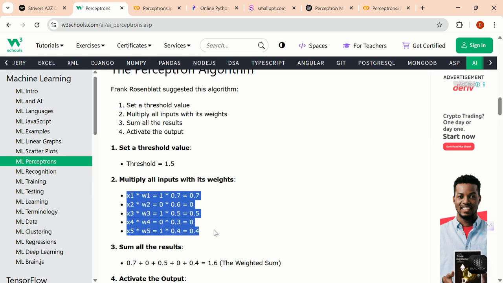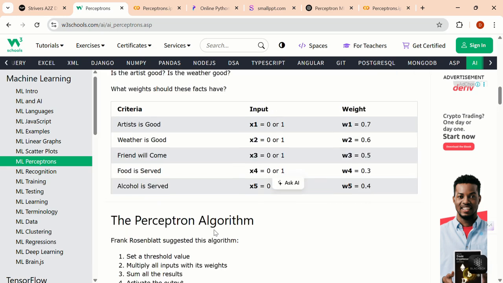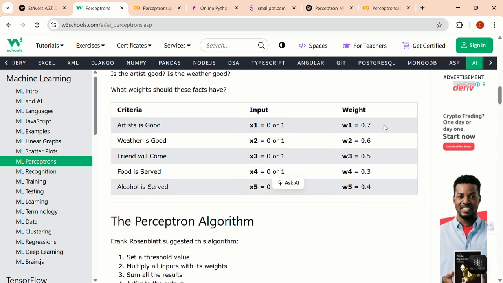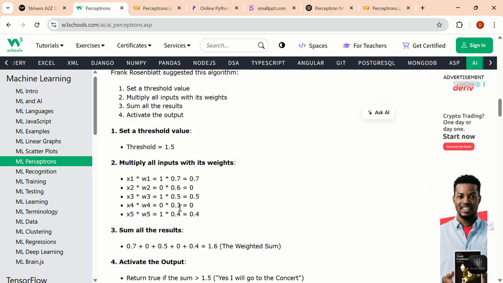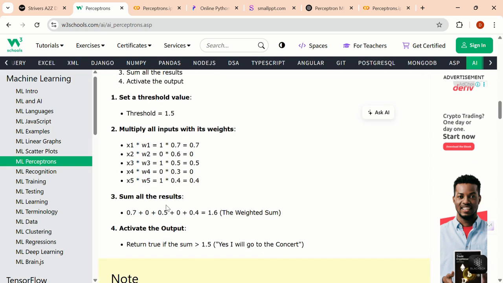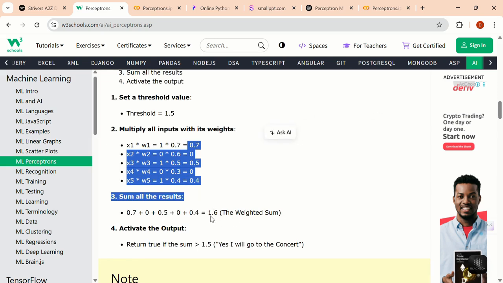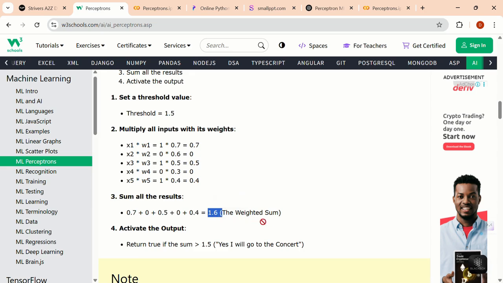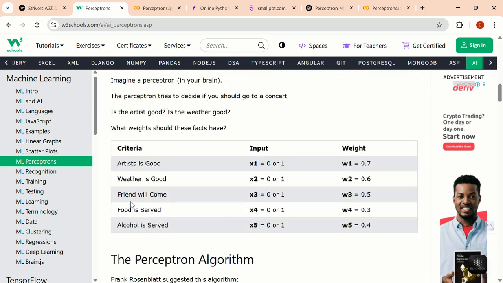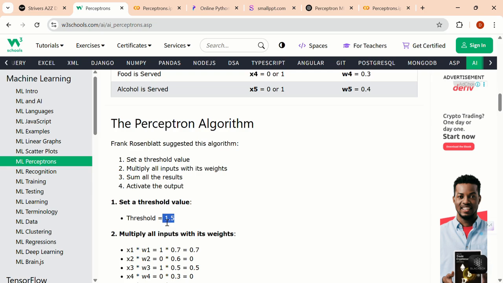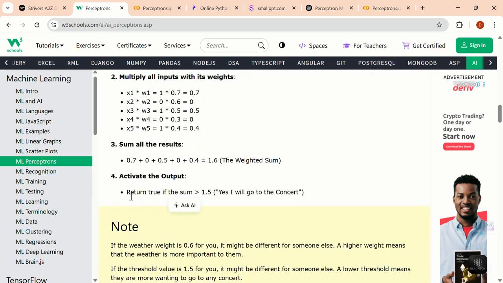In the same way, perform it for all the inputs. Take an input, multiply it with its weight. Next, sum all the results that you get, and then you will get a value which we call the weighted sum. Compare this weighted sum with your threshold value. My initial threshold value is 1.5. So it returns true if your sum is greater than 1.5.